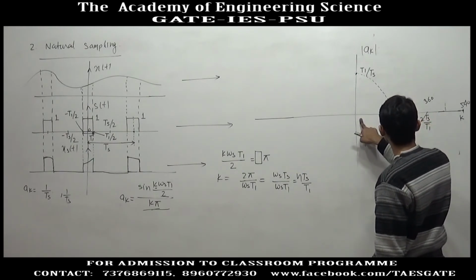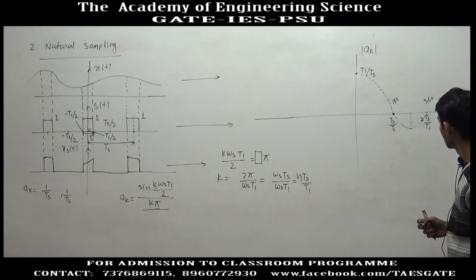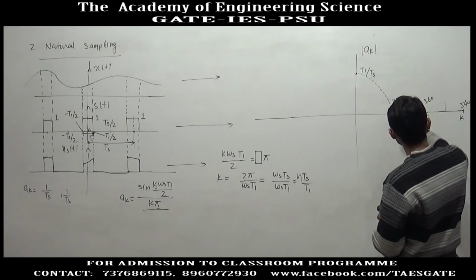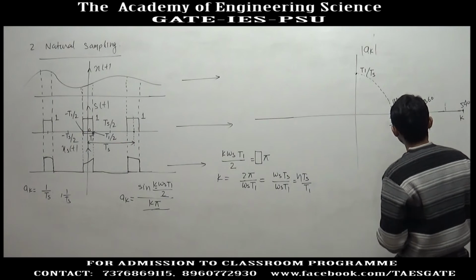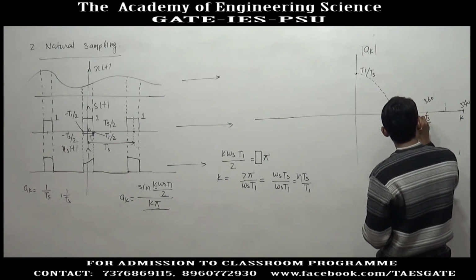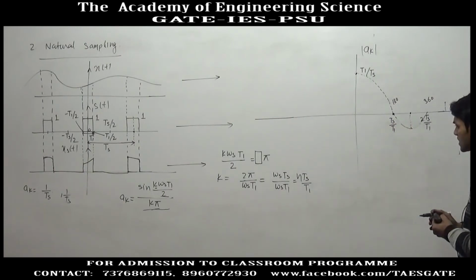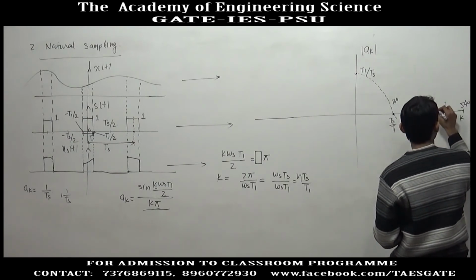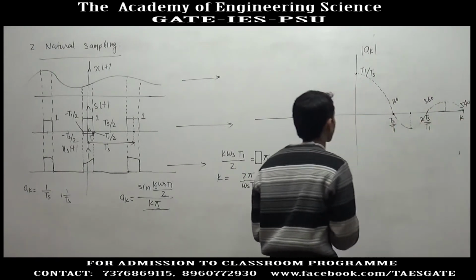Here k is 0, at this point k is equal to Ts by T1, and at this point k will be 1.5 Ts by T1. Again at this point sine will have value 1, but k has increased, so the amplitude will decrease, and this way the amplitude will keep decreasing.